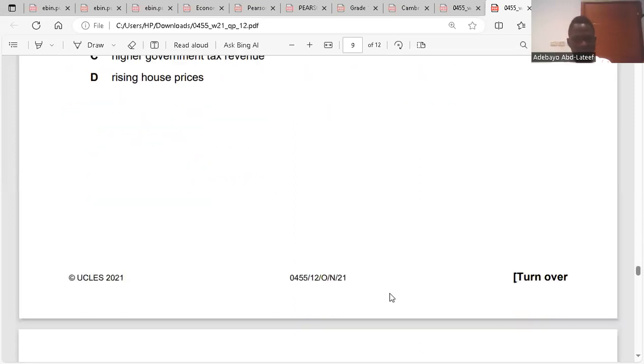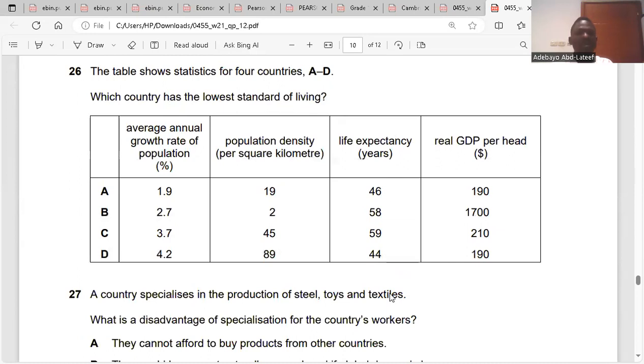Now 26. The table shows statistics for 4 countries, A to D. They say which country has the lowest standard of living. A lowest standard of living can be characterized through high population density, high population growth rate, low life expectancy, low GDP per head.